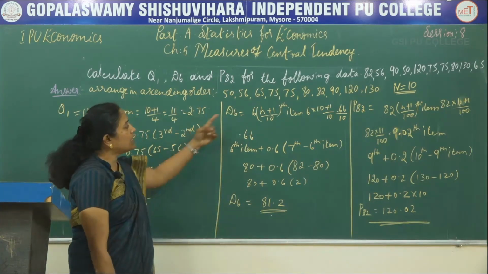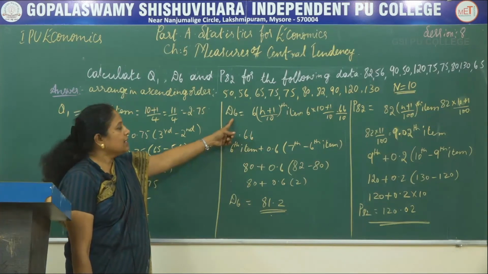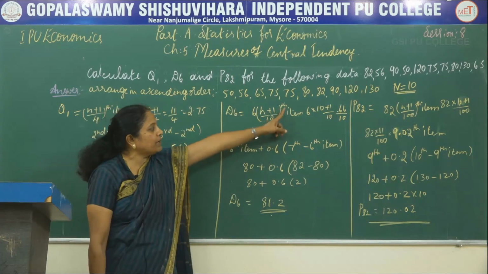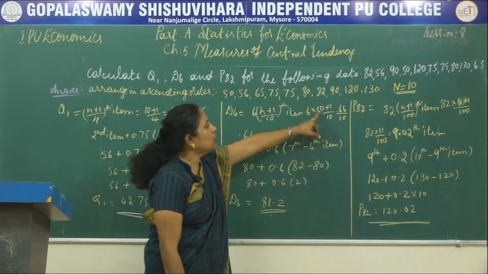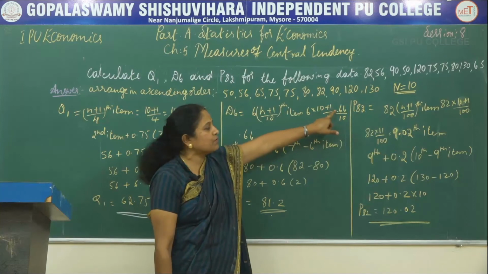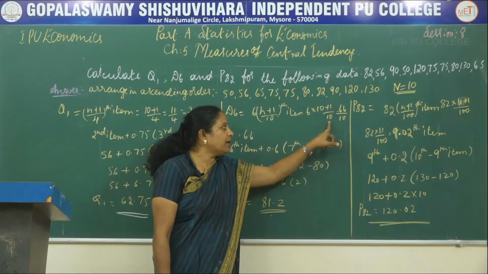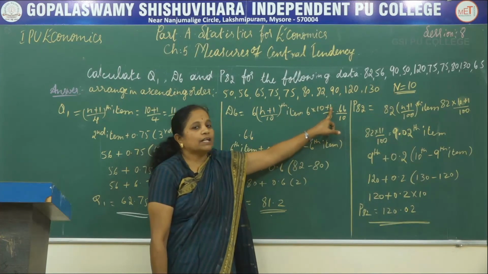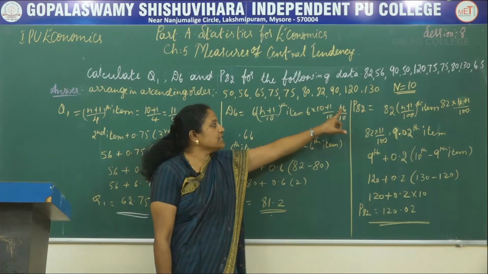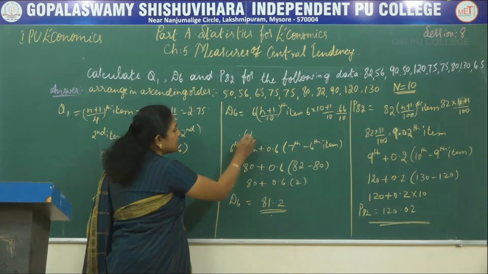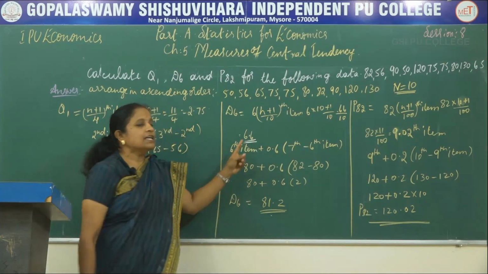Now let us see D6, that is the 6th decile. The formula is 6 multiplied by (n plus 1) divided by 10th item. 6 into (n plus 1), that is 10 plus 1, where 10 is the number of items, divided by 10. So 10 plus 1 is 11. 11 into 6 is 66 by 10, so the 6th item, that is 66 by 10, is 6.6.